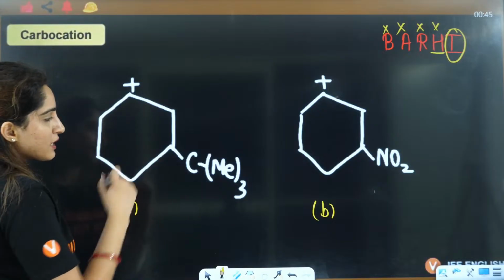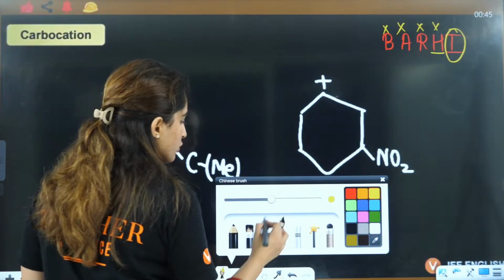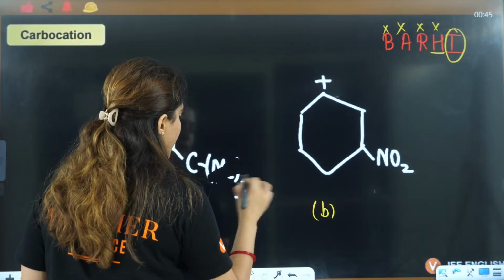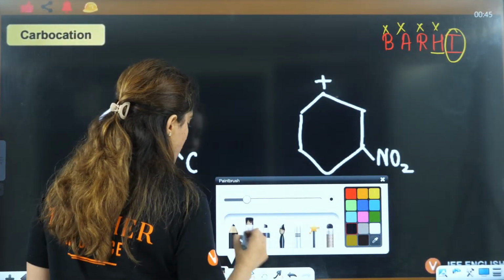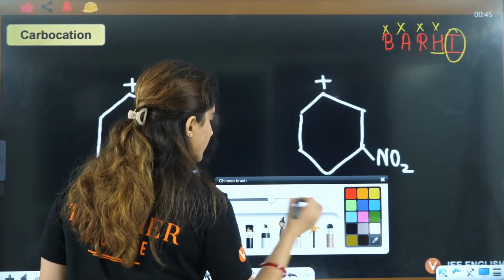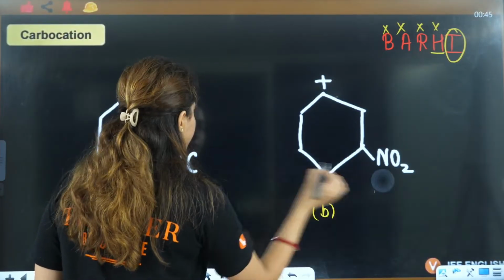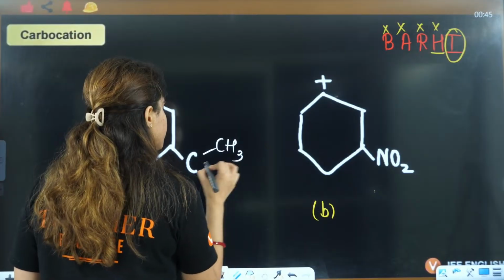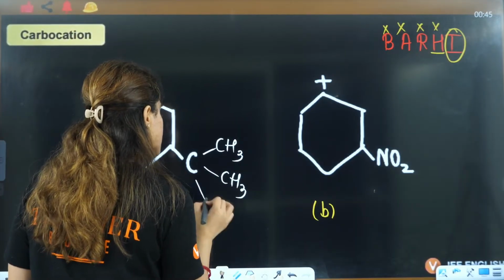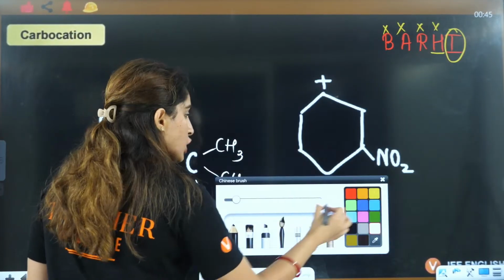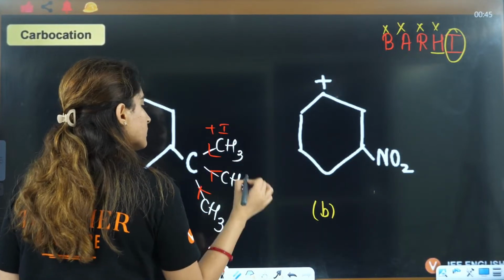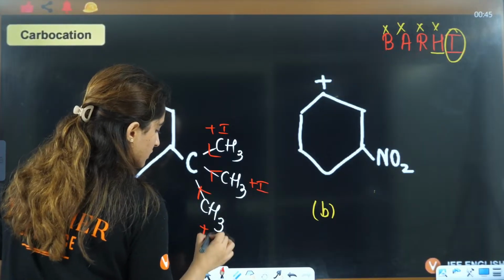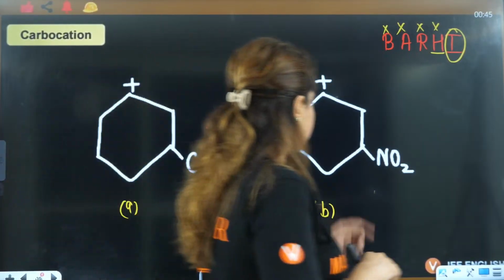Now if you see this carbon here, if I want to draw it in a better way, I can write it like this. Me means methyl, right? So can I write it this way? CH3, CH3, CH3. So here you have 3 plus I effect, which is donating.